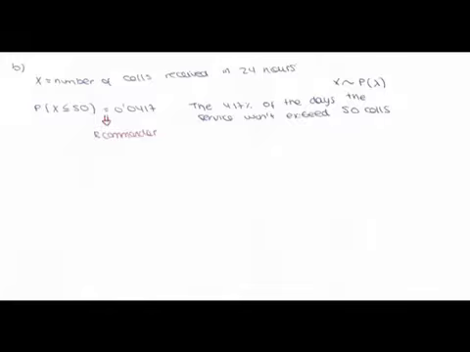Any given day, what is the probability that the service will not exceed 50 calls? For this question, we define the random variable x as the number of calls received in 24 hours. Since x represents count data, it follows a discrete probability distribution, specifically a Poisson distribution. We are asked to find the probability of x being lower or equal to 50.